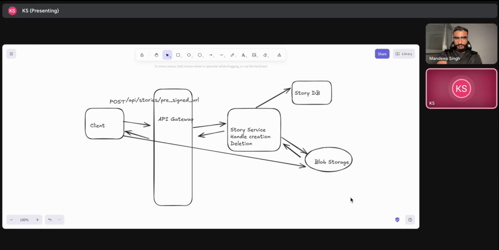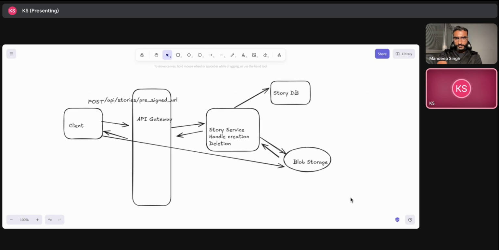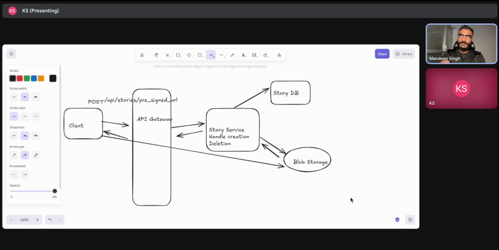Okay. Basically, the media part I'm doing in the blob storage. So that will be the second call. We will make a second call to this pre-signed URL only to update the media, and we will mark the upload of the story as completed in our story DB. Okay, so you are also keeping some kind of status in the DB: initially it is in progress, and finally once it is done, you mark it as complete. Yes. Okay.